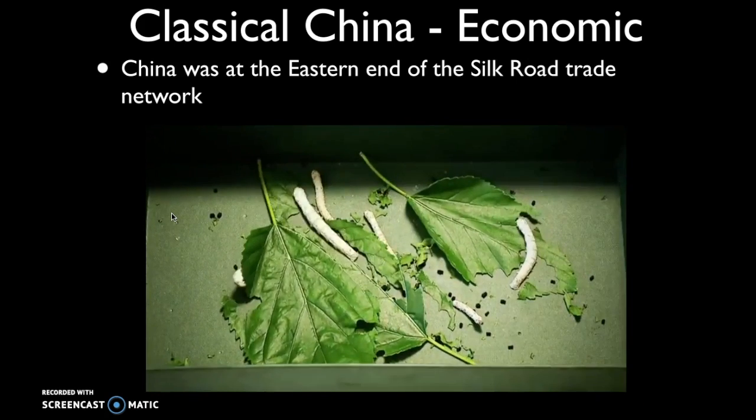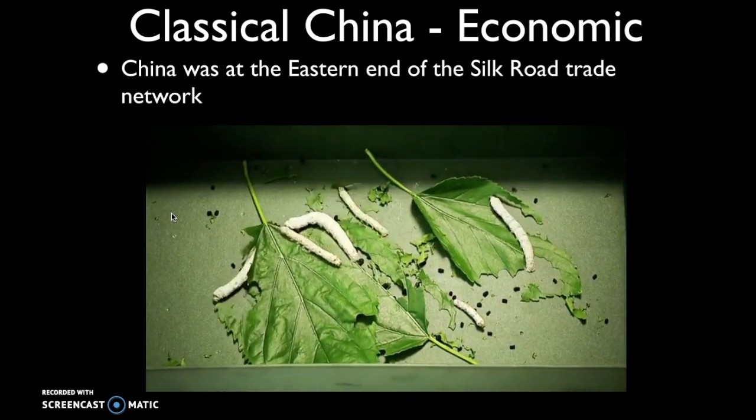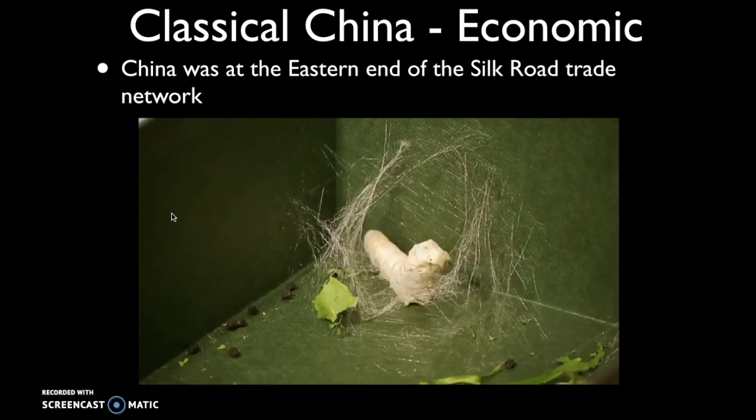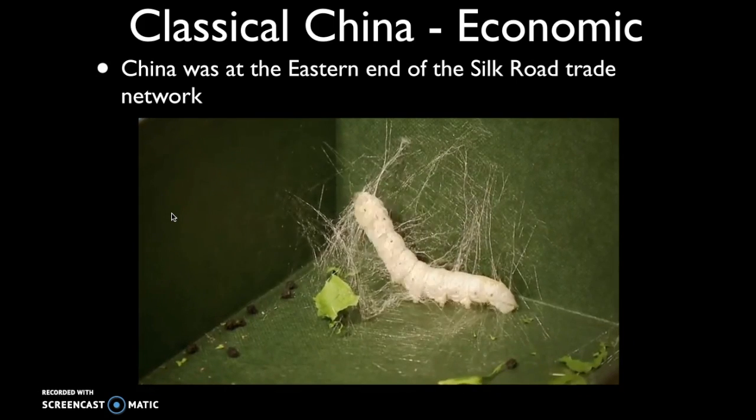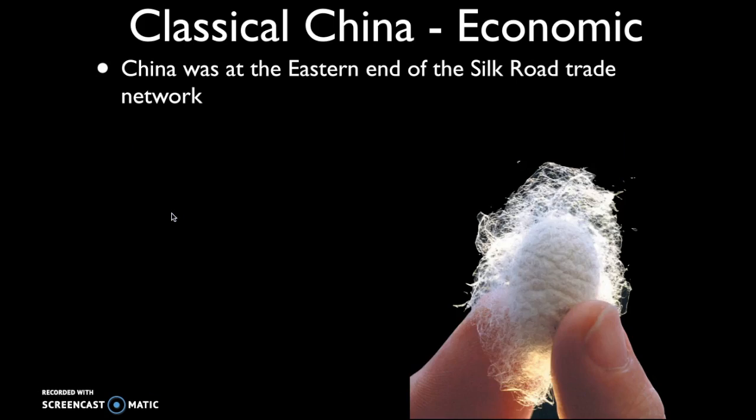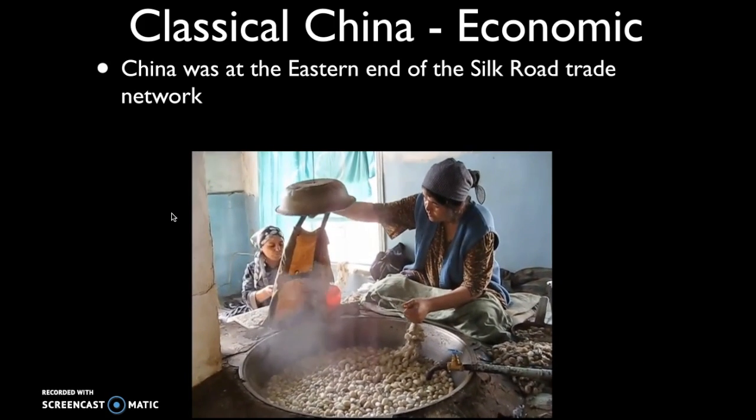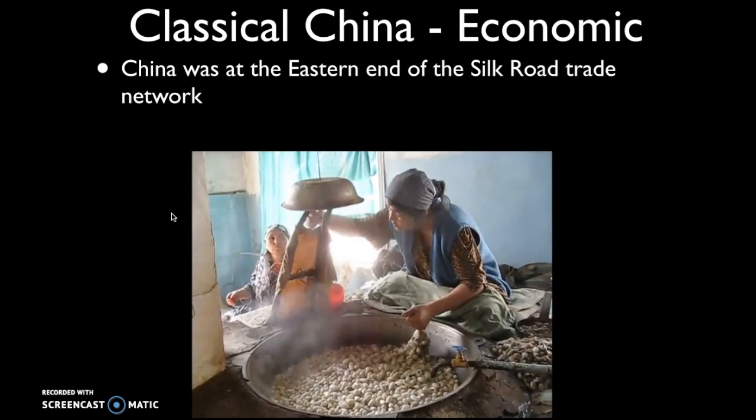So, how silk works. You have a silkworm that eats a mulberry leaf. Eventually, this worm forms a cocoon. That cocoon is then boiled, ultimately spun into very fine thread.